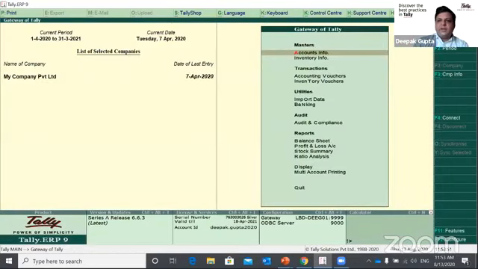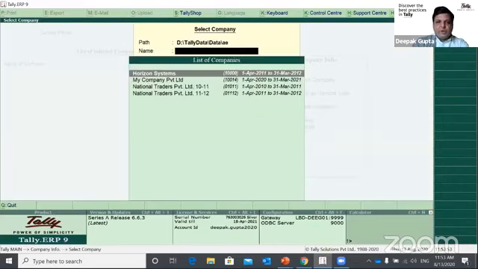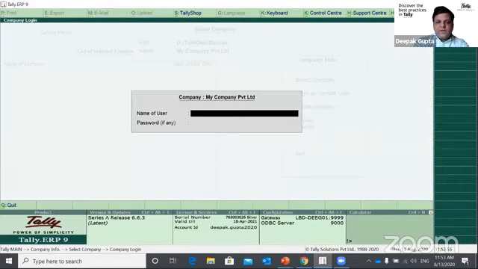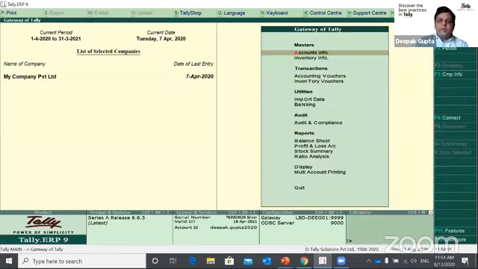So that is the way I did it in login. I'll show you again. Once you open it, it will ask for the user. I will say admin and then the password defined for it. And I would be able to see the entire list of features: masters, transactions, utilities, audit and control, reports, display. Everything is available because I am logging in as an admin user to my data.